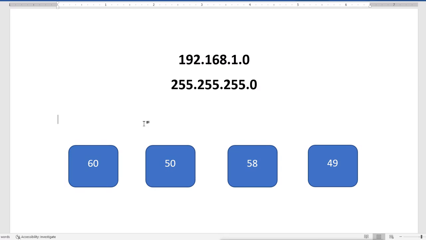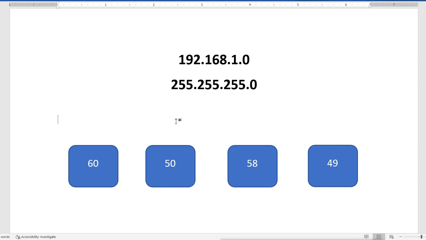Right now we have a single network, and in that single network we have available IP addresses. In class C you get a total of 256 IP addresses, so right now we have 256 IP addresses in a single network.